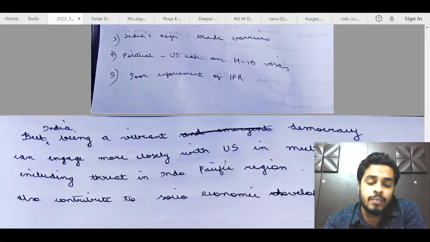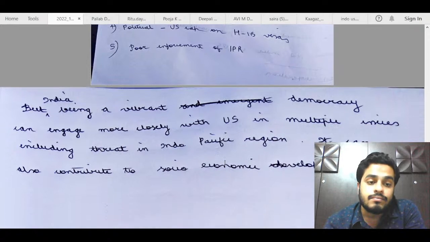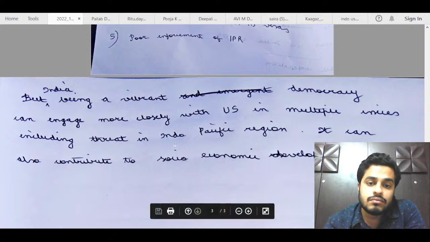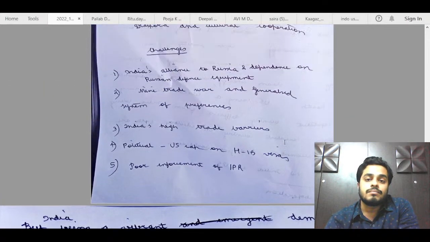Basically, try to be more point-wise, be more specific. Instead of writing long things that this can be done and that can be done, you can just mention what all has been done, exactly pinpoint those issues, and that would make for a better answer. Conclusion is decent. So I think 3.5 out of 15 is what Varsha will get for this answer.